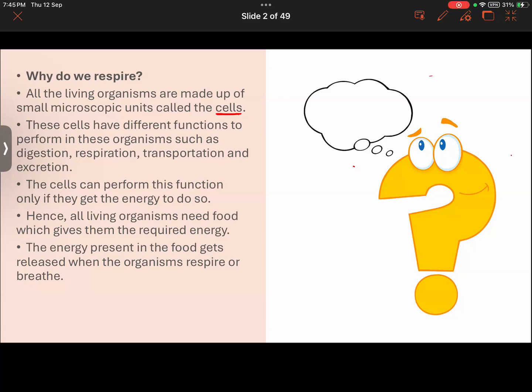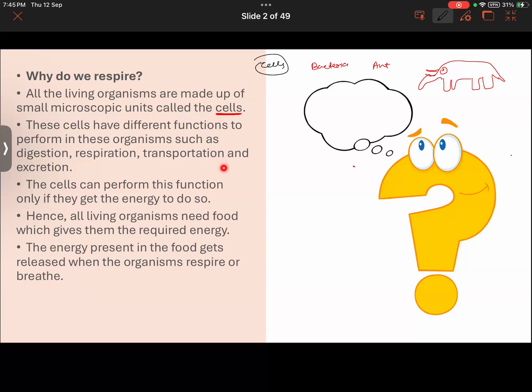Whether it be the largest mammal, the blue whale, or a giant elephant, or we humans, or an ant, or a bacterium, all of them are made up of cells. Getting it? Cell is the smallest structural unit of life. So all the living organisms are made up of this.